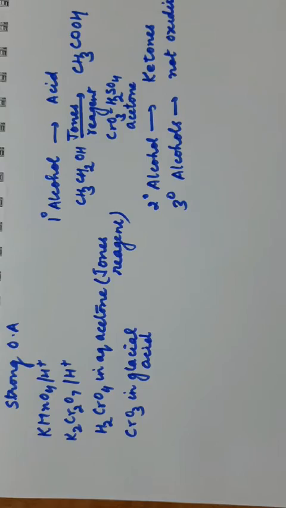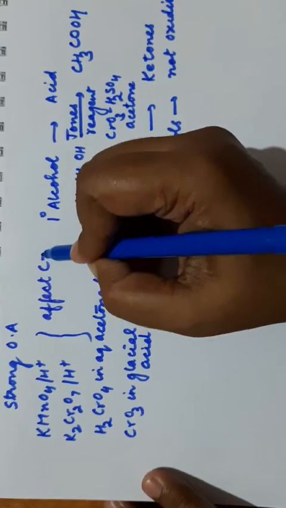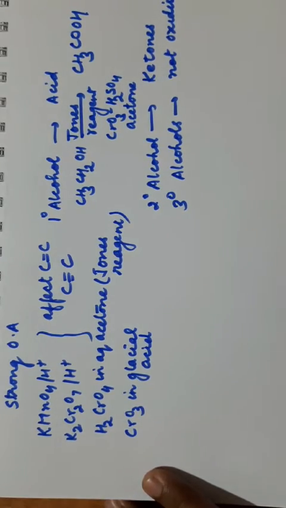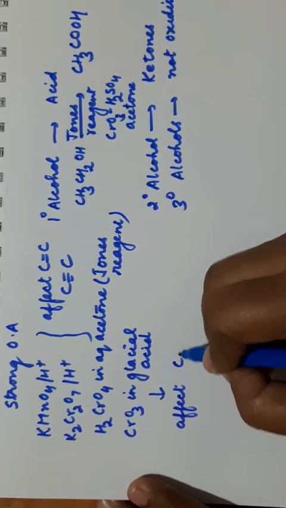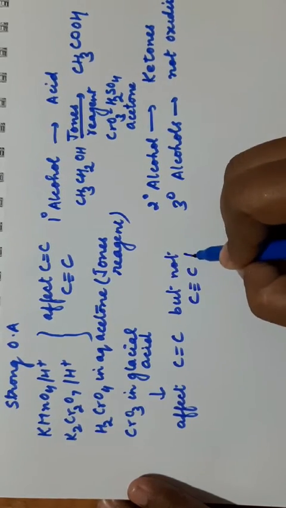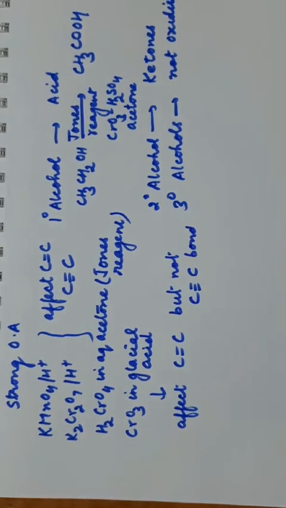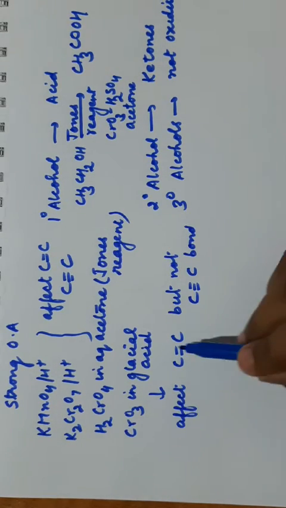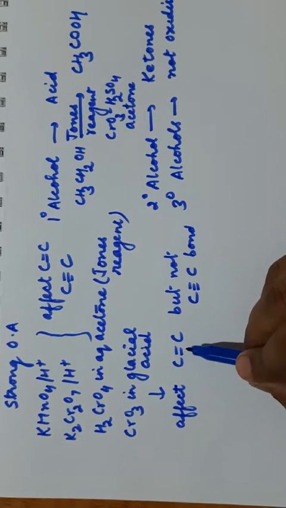Now what is the difference here? These 3 reagents will affect carbon-carbon double bond, carbon-carbon triple bond. Cleavage of bond takes place and you get a mixture of acids. But with CrO3, it affects carbon-carbon double bond but not carbon-carbon triple bond. That is the difference between CrO3 in glacial acetic acid and the other oxidizing agents. All of these affect the carbon-carbon double bond and triple bond, but CrO3 in glacial acetic acid affects the carbon-carbon double bond but not the triple bond.